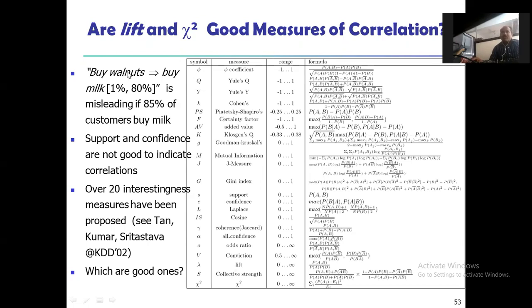Now here, the rule buy walnuts implies buy milk, with 1% support and 80% confidence, is misleading if 85% of customers buy milk. Okay. And support and confidence are not good to indicate correlation. Okay. The support and confidence indicators are there, but they are not going to indicate a good correlation. And over 20 interestingness measures have been proposed, okay, and which are the good ones. So in that way we need to calculate.